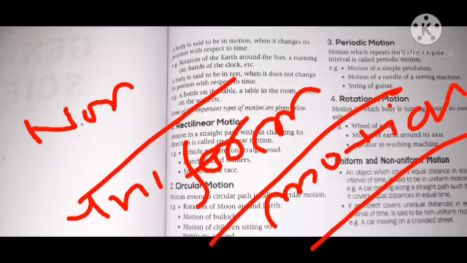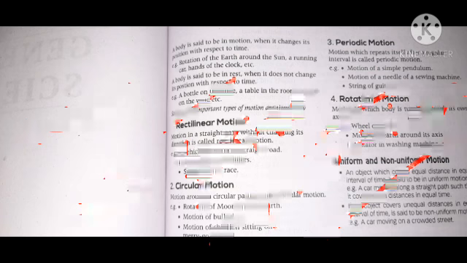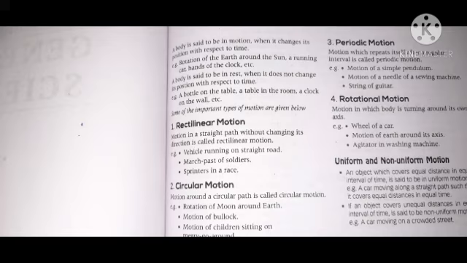When the object covers unequal distances in equal intervals of time, it is said to be non-uniform motion. Example, a car moving on a crowded street. Whenever a car moves in a crowded street, what happens? Sometimes we have to accelerate the car, sometimes we have to maintain the speed, sometimes we have to apply the brake and stop. So sometimes speed is different, sometimes zero, sometimes totally different. That is non-uniform motion. Non-uniform motion means speed is not constant.